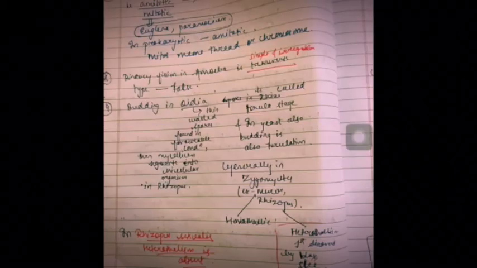Okay. Then which spore is common, zoospore or conidia? It is zoospore. Then let's go to the next page again. Then the next one is Chlamydomonas, Ulothrix and Spirogyra.